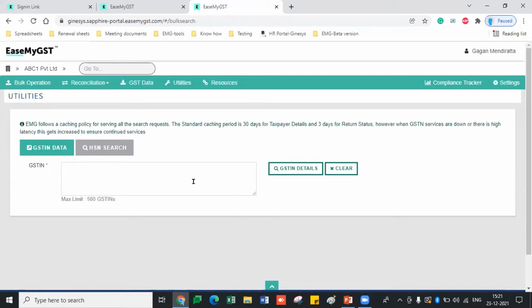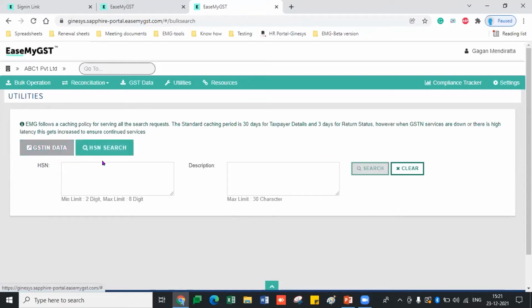Same as that, we have the HSN search. As of now we already know that for e-invoice and e-bill, we need to correct all those HSN which we have uploaded in our master. We need to correct all the masters. So you can just copy paste the HSN codes here, and we will give you the resultant output with the details of the HSN, whether it is applicable or not, whether it is correct or not.